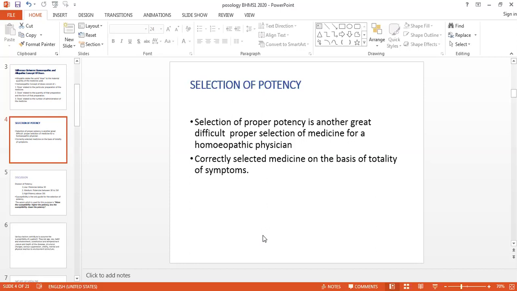So similarity and the strongness, these are the two important things for the prescription.